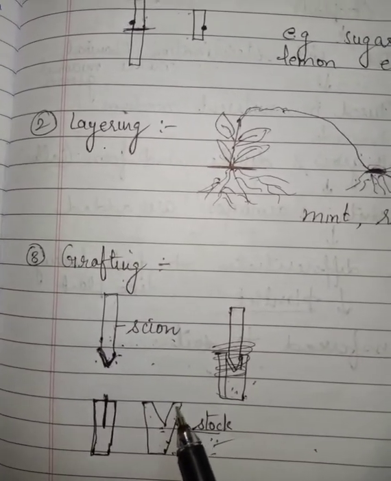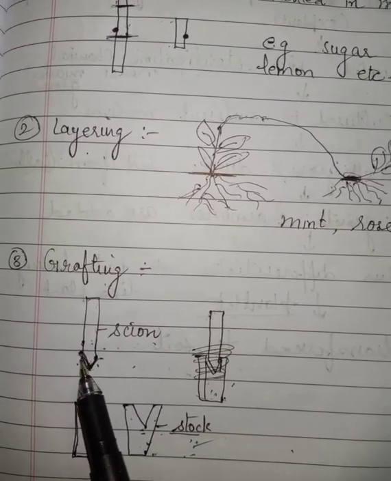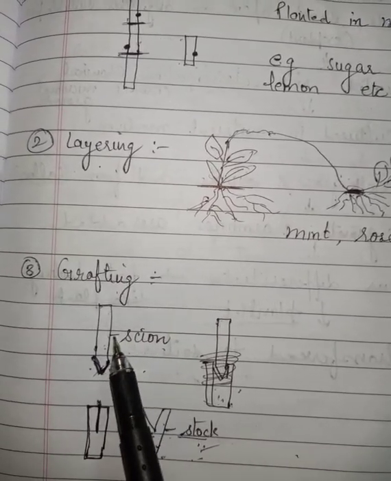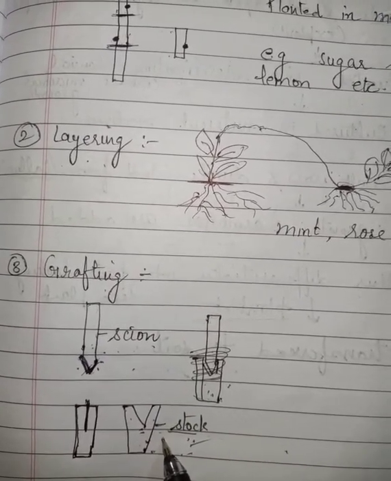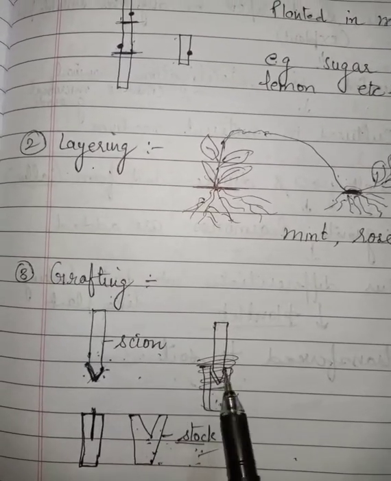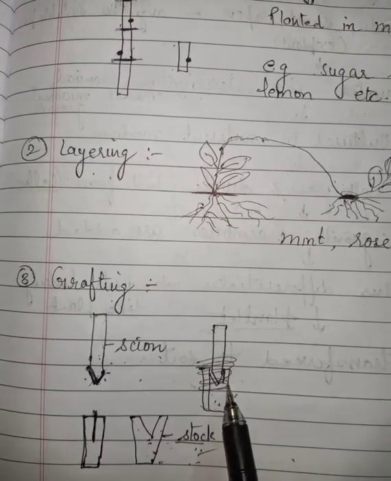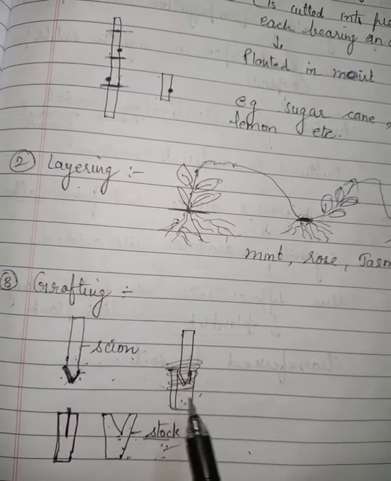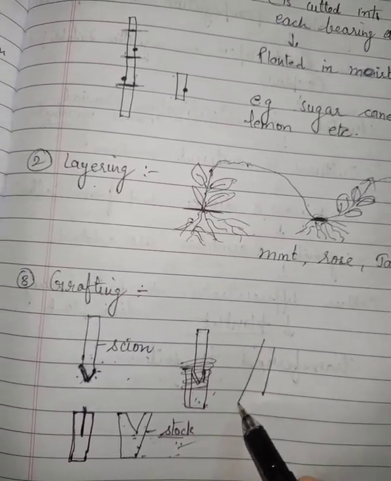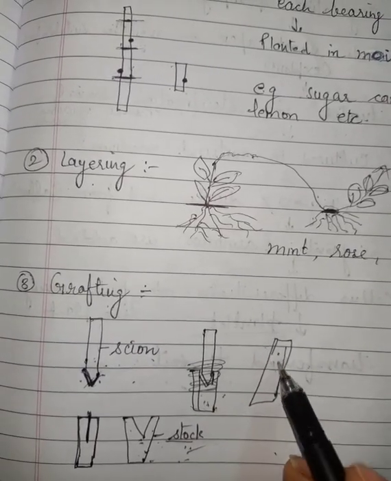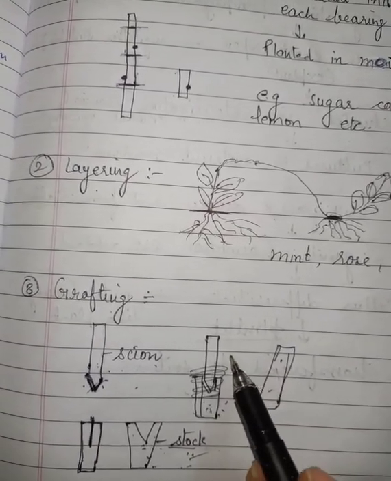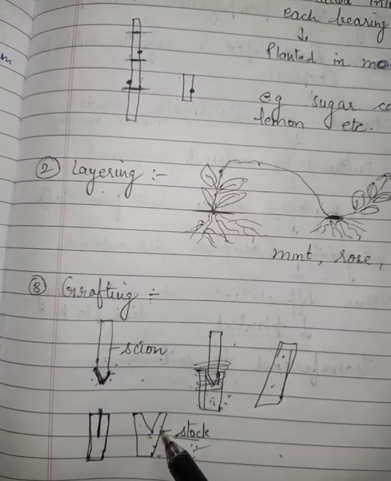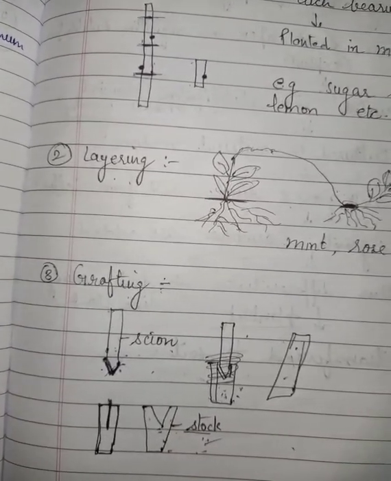The stem in which we make the slit is called stock, and the stem which we make sharp is called scion. We put them together and tie them with a thread or a cloth for 10 to 12 days. They attach together and form a single stem, and this stem gets the character of both stems together. Because we have grafted something inside the stem of another plant, this process is called grafting.